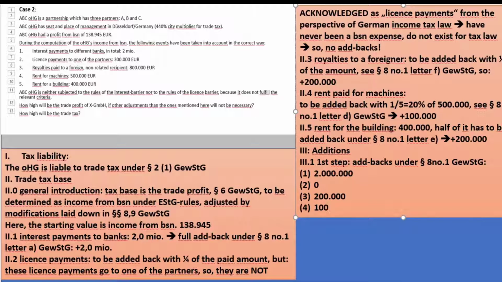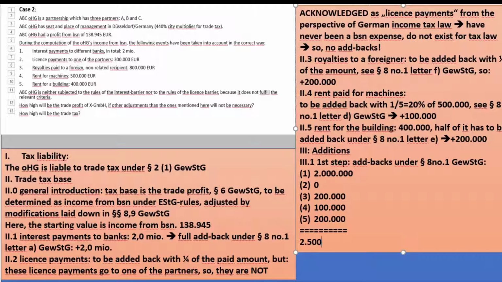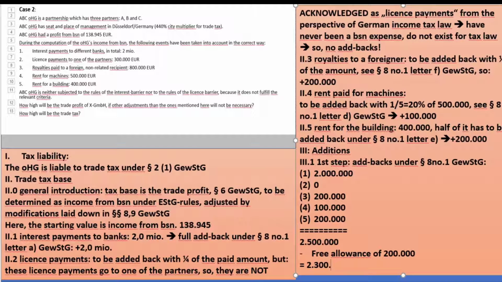Because of 4, this is 100,000. Because of 5, 200,000. So we end up with 2,500,000. Minus a free allowance, ladies and gentlemen, of 200,000. So we have a remaining amount of 2,300,000.